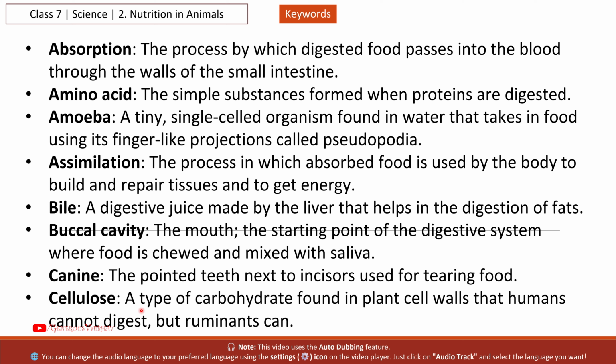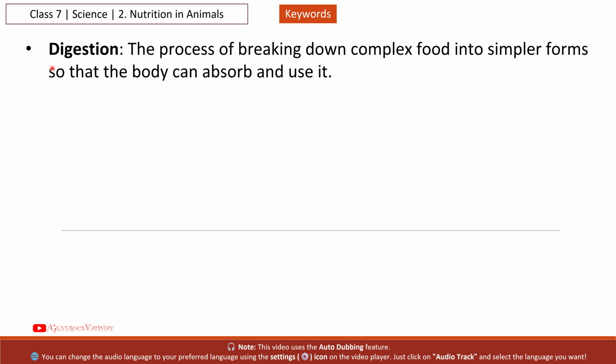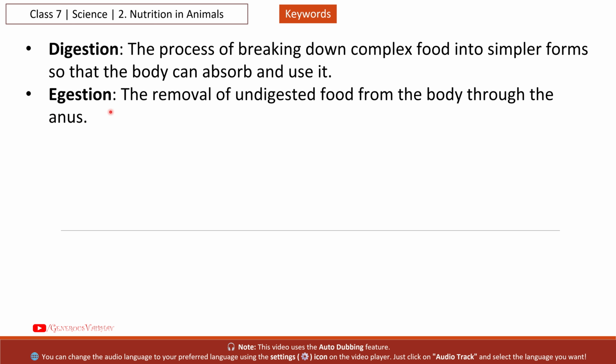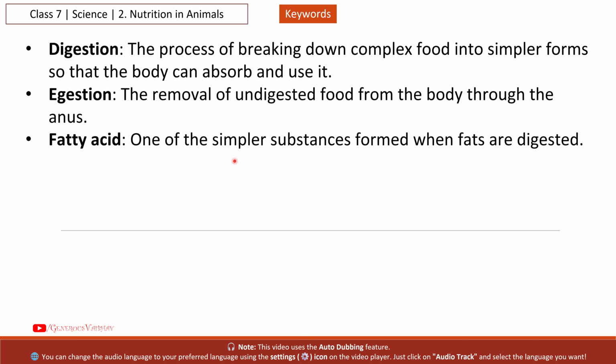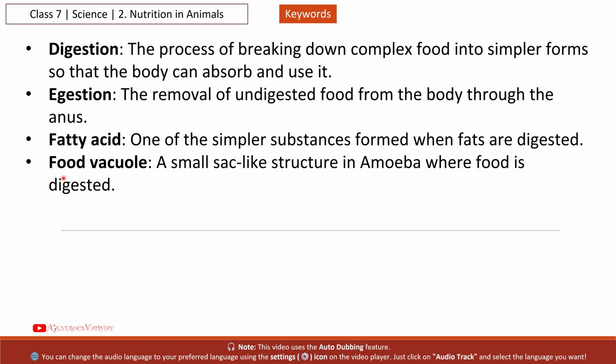Next, cellulose, a type of carbohydrate found in plant cell walls that humans cannot digest but ruminants can. Next, digestion, the process of breaking down complex food into simpler forms so that the body can absorb and use it. Next, egestion, the removal of undigested food from the body through the anus. Next, fatty acid, one of the simpler substances formed when fats are digested. Next, food vacuole, a small sac-like structure in amoeba where food is digested.